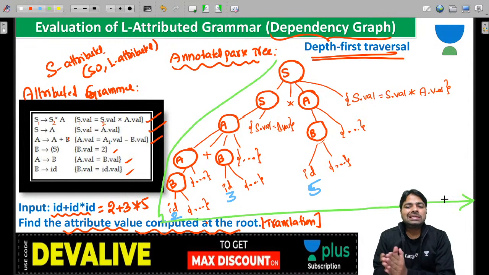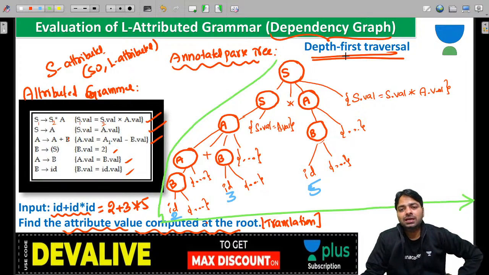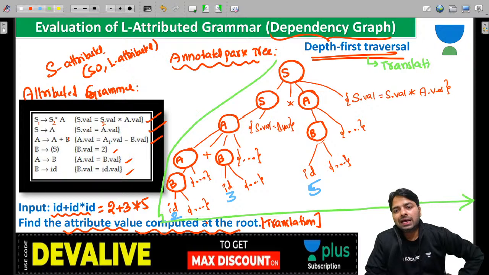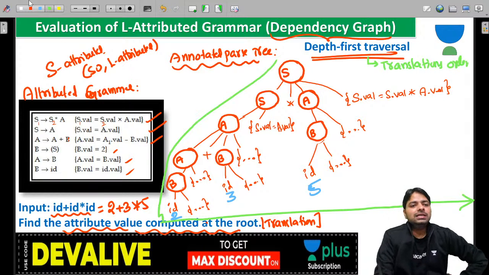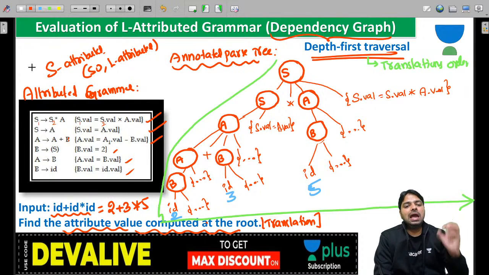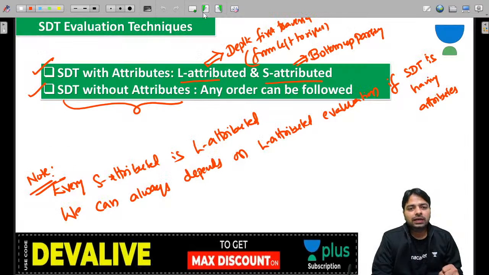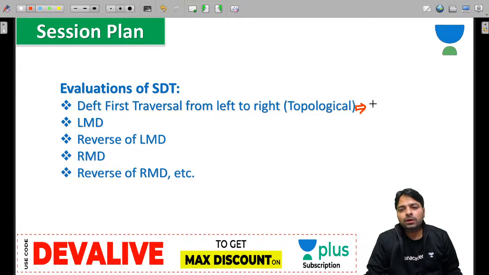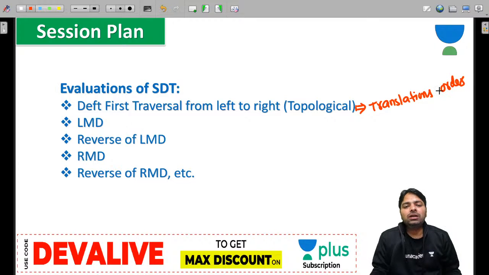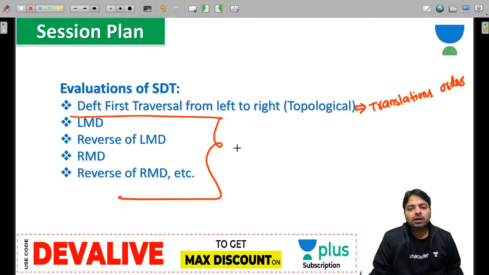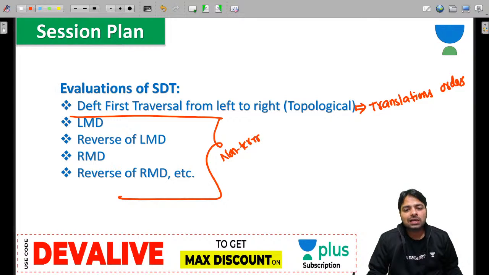Now in this process, one thing is going to happen. You need to number the translations order, because we are going to look at the translations here. This depth first traversal will help you find the translations order. In this L-attributed evaluation, we are trying to find which translation should be evaluated first. Is that clear? Which translation should be computed first. So I'm trying to help you with one thing: this first one purely depends on translations order. It's not going to depend on non-terminals, but the remaining all depend on non-terminals order.